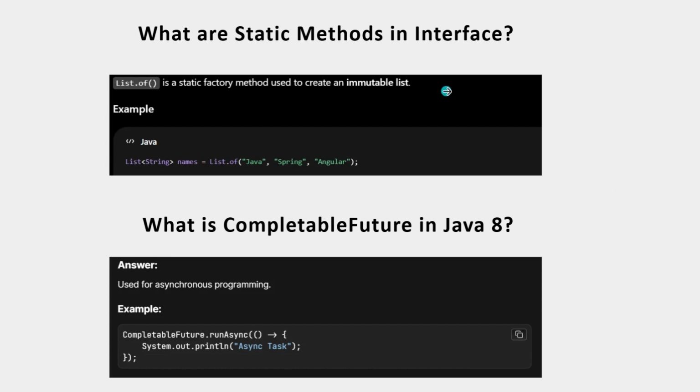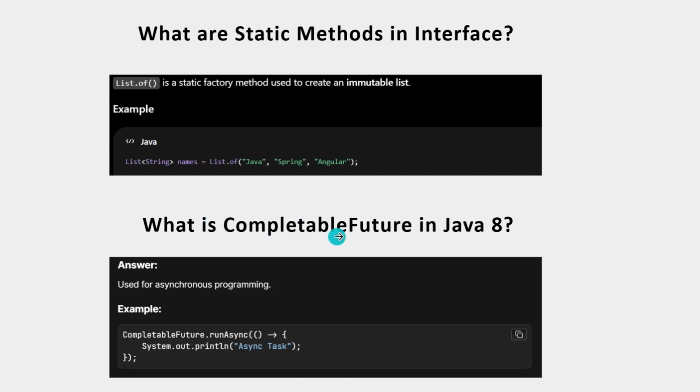What are static methods in interface? Java 8 onwards, they added static methods in interface. One example is the List.of method. We know List is an interface, so it had only abstract methods before Java 8. From Java 8, they added a factory method called of. If you have some elements and want to convert them into list type, you can use the List.of method. Sorry guys, this was not introduced in Java 8. List.of is a static factory method used to create an immutable collection.